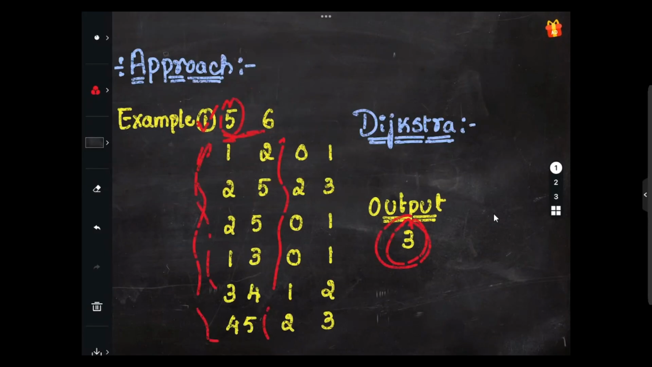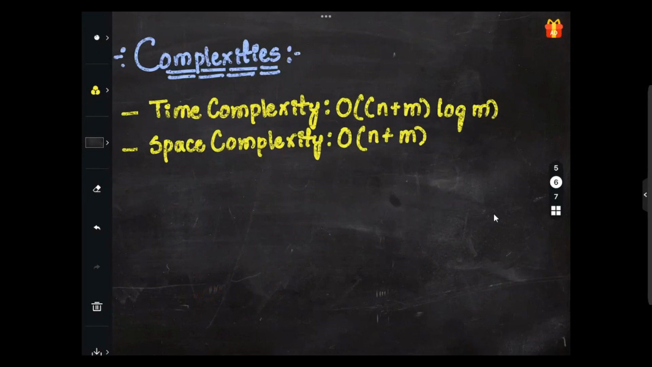As we are completely familiar with the approach, let's quickly discuss the complexities. What will be the time complexity here? The time complexity would be big O of n plus m log m. And what would be the space complexity here? The space complexity would be big O of n plus m.